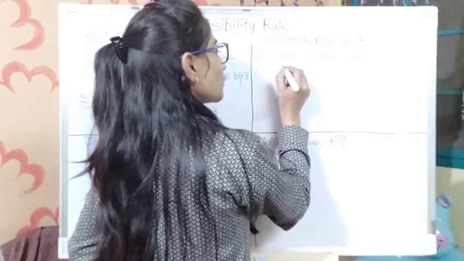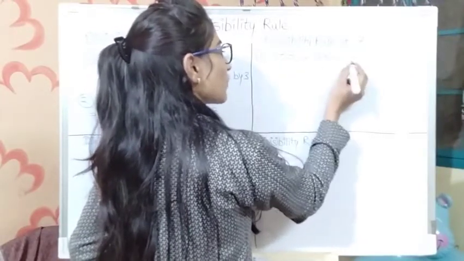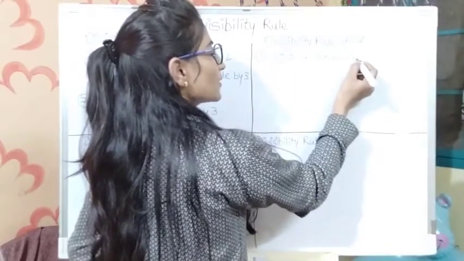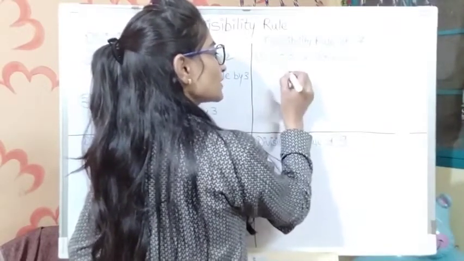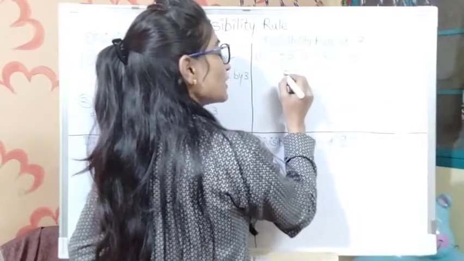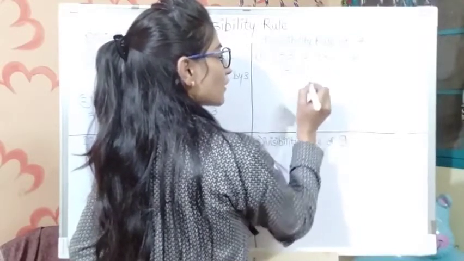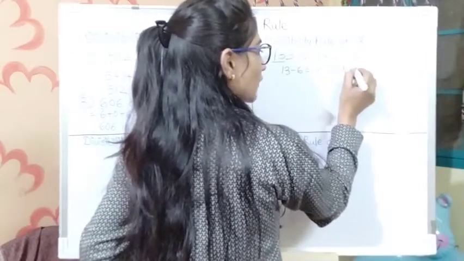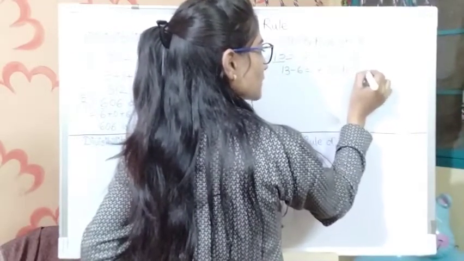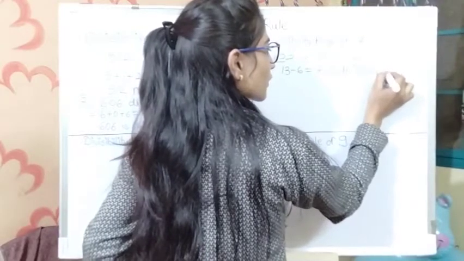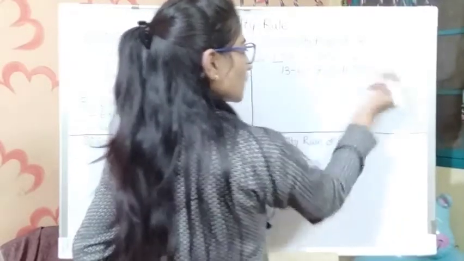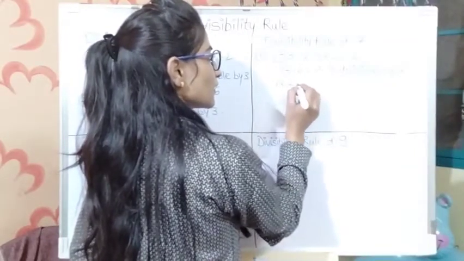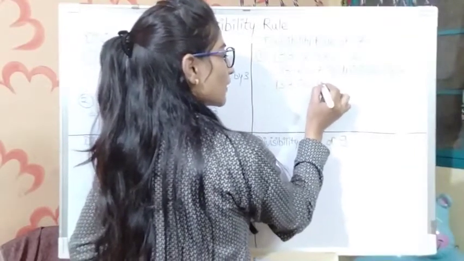Now what do we have to do? We have to subtract this number from the remaining digits. Here 13 is there and this number is 6. So subtract 6 from 13. What do we get? 13 minus 6 is equal to 7, and 7 is divisible by 7. So we can say the given number is divisible by 7. This 7 is a multiple of 7, and so we can say that this number 133 is divisible by 7.